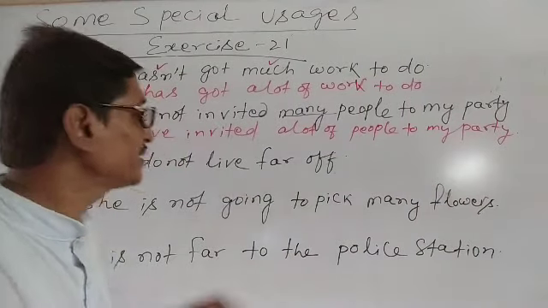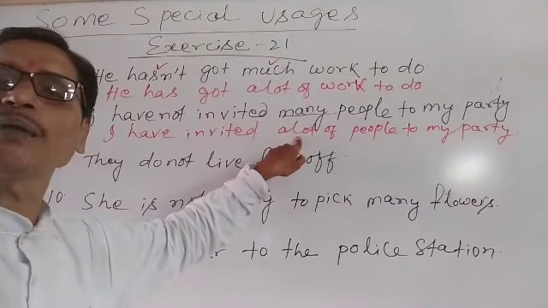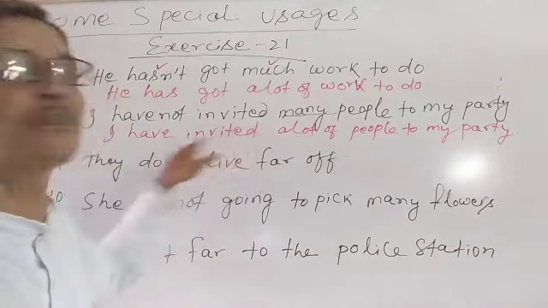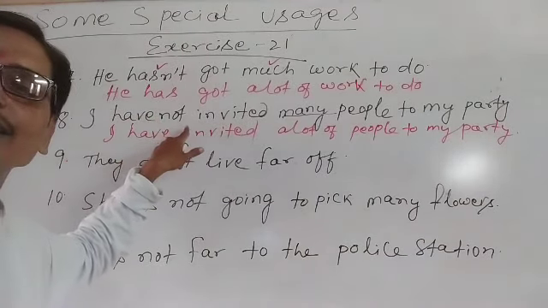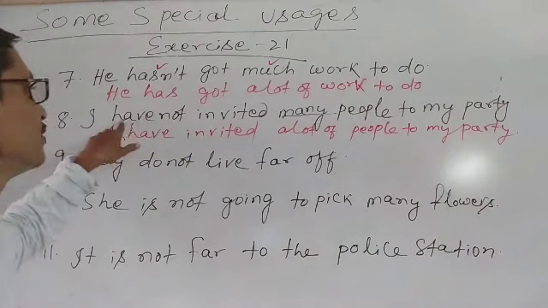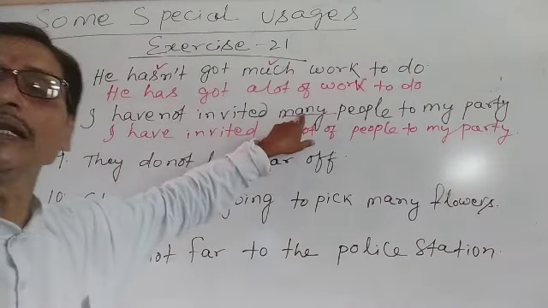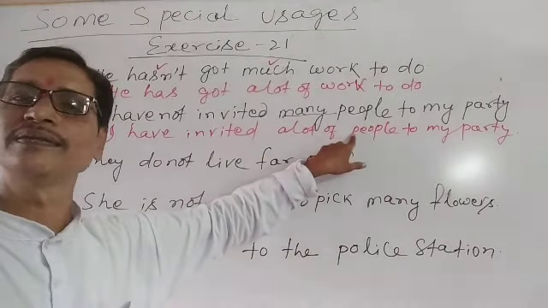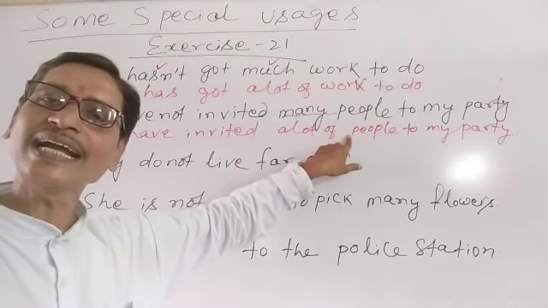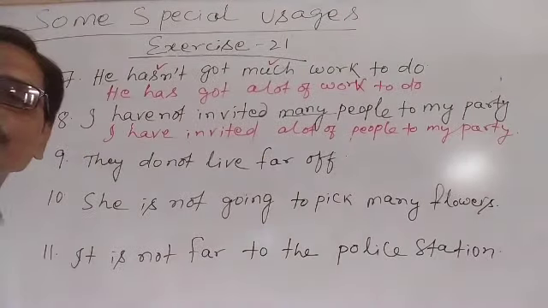Here we have used a lot of because our sentence is a positive sentence. Earlier it was a negative sentence, therefore we used I have not invited many people, but I have invited a lot of people. Understand? Because the second sentence is a positive sentence.